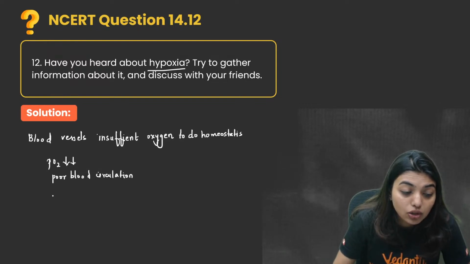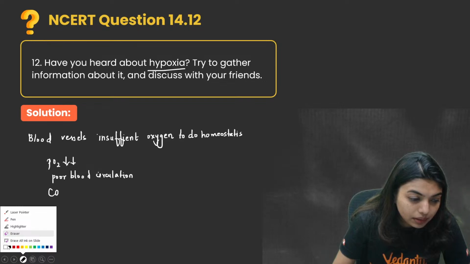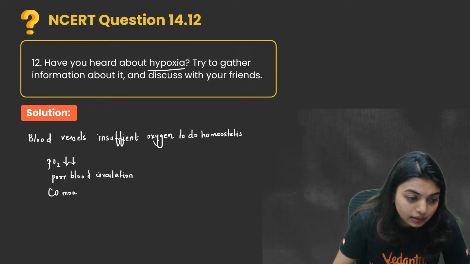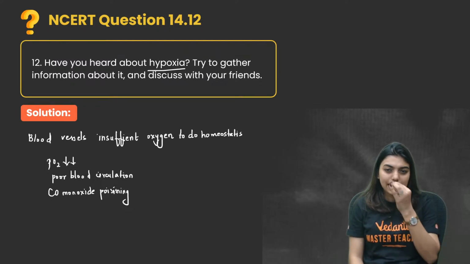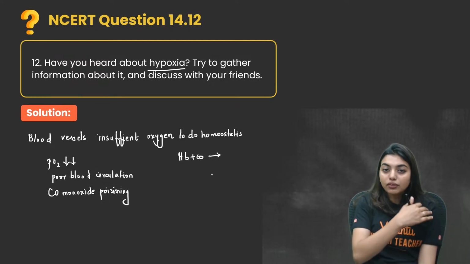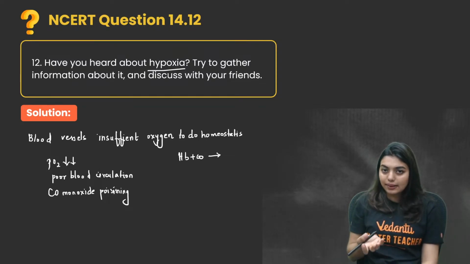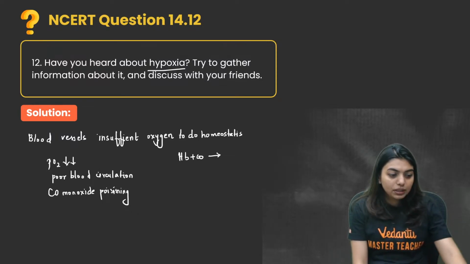It can also be carbon monoxide poisoning. When a person is exposed to carbon monoxide, what exactly happens is hemoglobin will combine with carbon monoxide and form carboxyhemoglobin. This carboxyhemoglobin will go into the tissues, and the tissues' functioning will stop because they need oxygen, not carbon monoxide. Got it? That could be the problem.